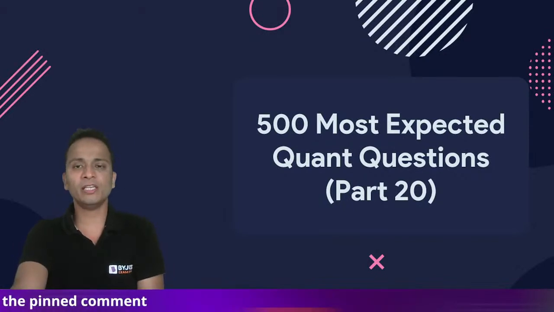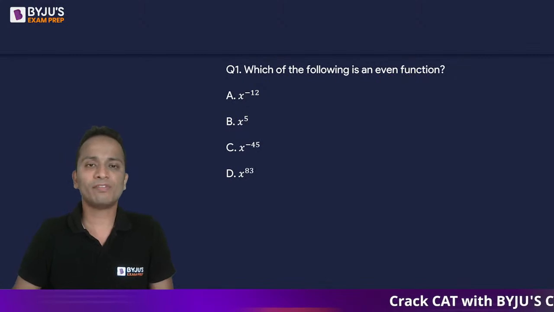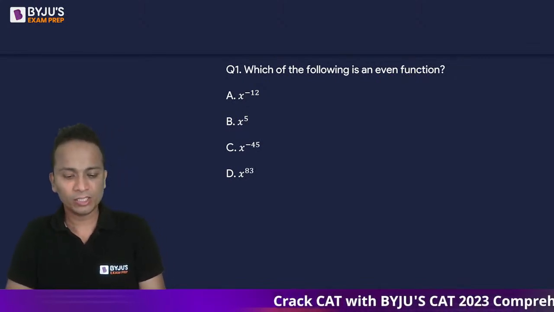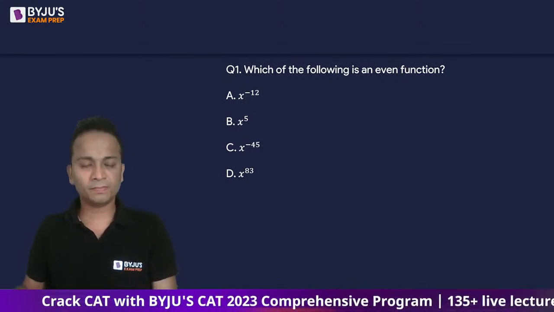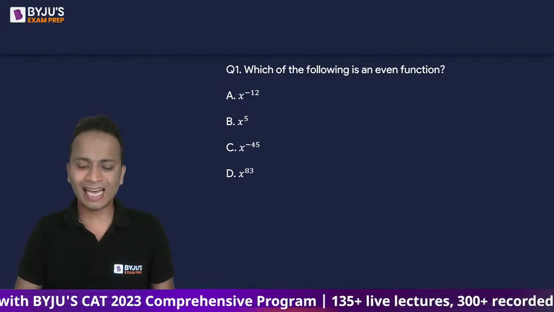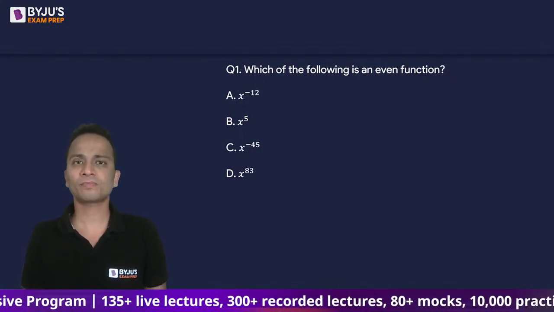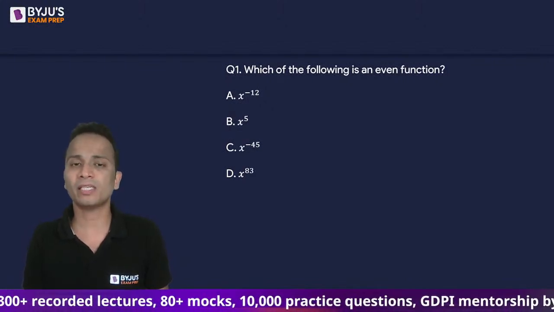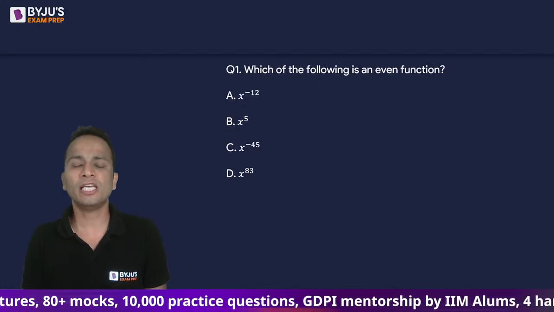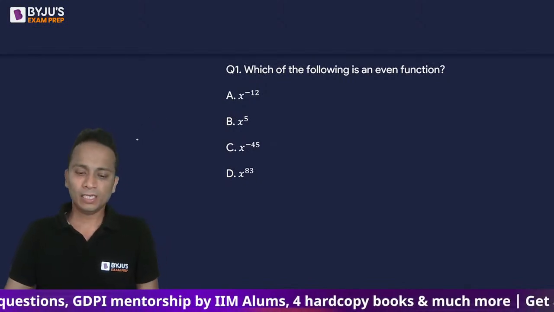First question on your screen now. Which of the following is an even function? You have four options: A, B, C, and D. So post your answer in terms of A, B, C, or D. Which of the following functions is an even function? So you are given four functions: x raised to the power minus 12, x raised to the power plus 5, x raised to the power minus 45, and x raised to the power plus 83. Out of these four functions, tell me which of the following functions is an even function.